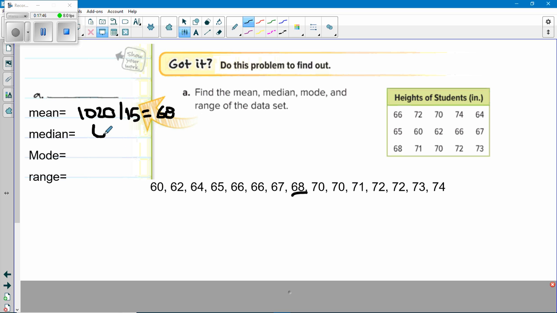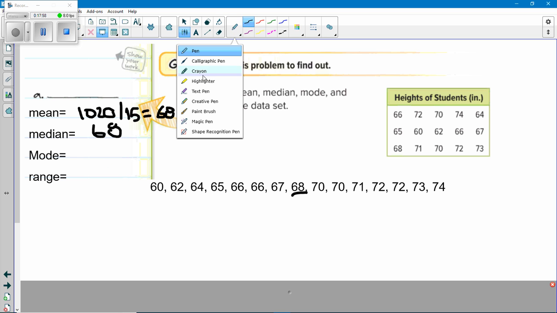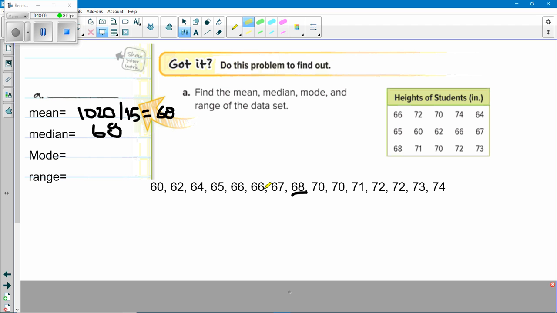So the median and the mean are both 68. The mode, well, do you see any number more than any others? Let's use the highlighter. I see 2 66s, 2 70s, and 2 72s. And I got nothing else more than once. So in this case, there are 3 modes.